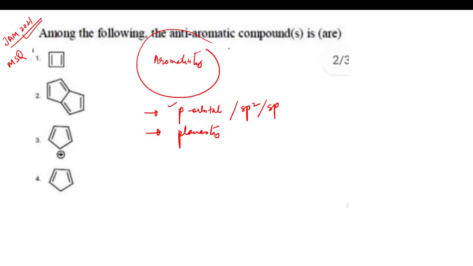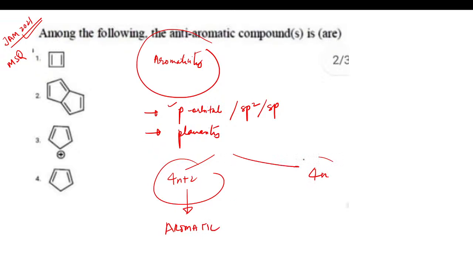Now what are anti-aromatic compounds and what are aromatic compounds? The compounds which follow the 4n plus 2 rule are aromatic compounds, and the compounds which follow the 4n rule are anti-aromatic compounds. So this is the rule of aromaticity. Molecules which follow the 4n plus 2 rule are aromatic in nature, and molecules which follow the 4n rule are anti-aromatic in nature.